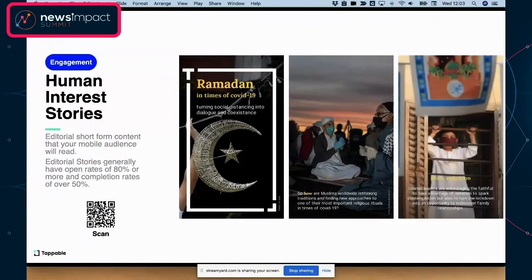What always works is human interest stories, especially when you can do human interest stories that are very visual, and you can see them here. If you want to scan the QR code there, you'll be able to open the story immediately on your phone and go through it. What we've typically been seeing is that it's not unusual for human interest stories to get open rates of 80% or more. And we have seen completion rates that go over 70%, people actually going towards the end. But again, something like 50% completion rate is definitely not unusual.